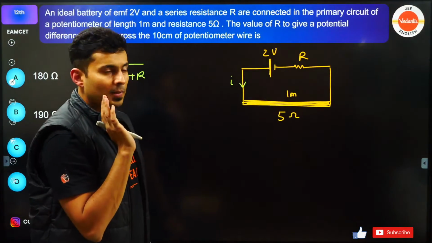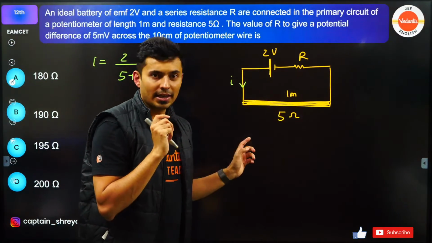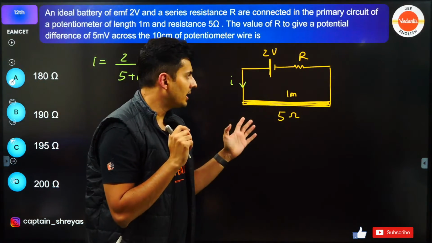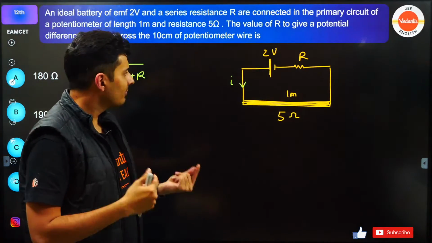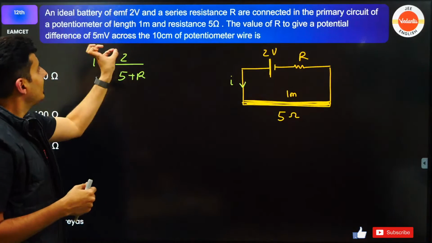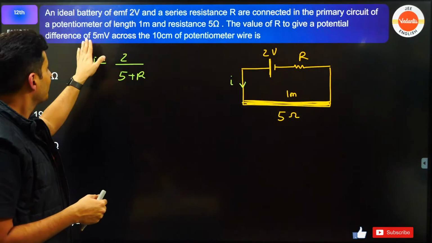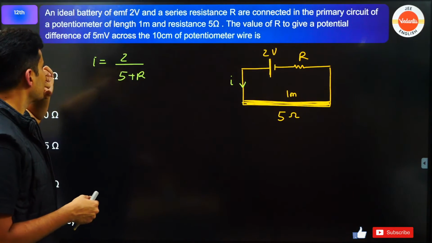Now here is the logic. I'll find the potential gradient because that will give me for what length I get 5 millivolts across 10 centimeters.